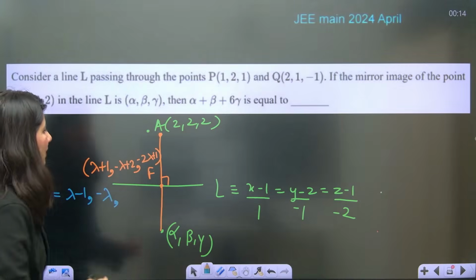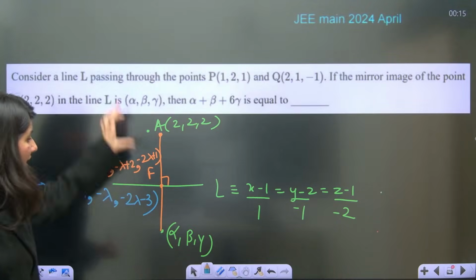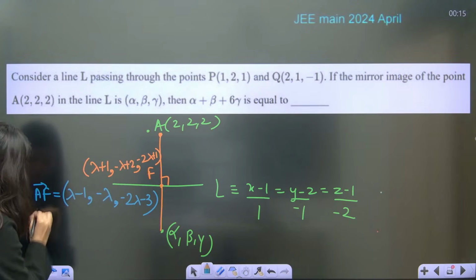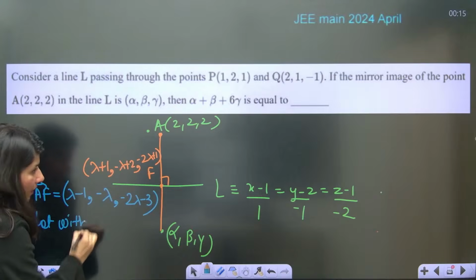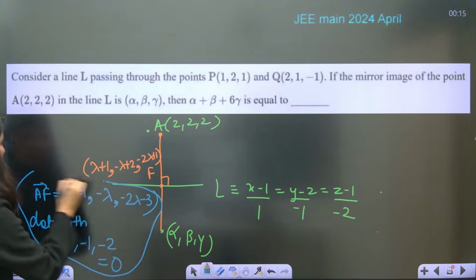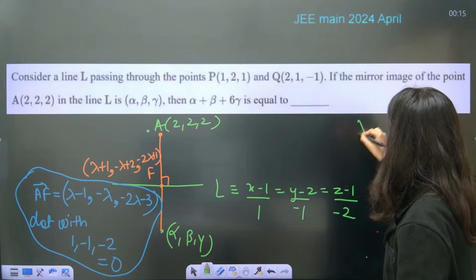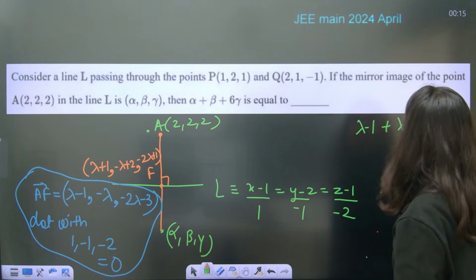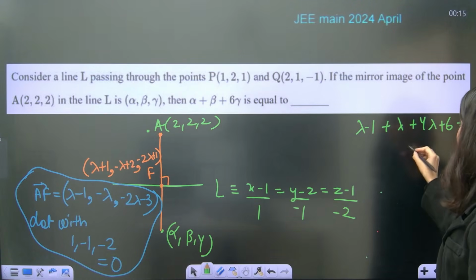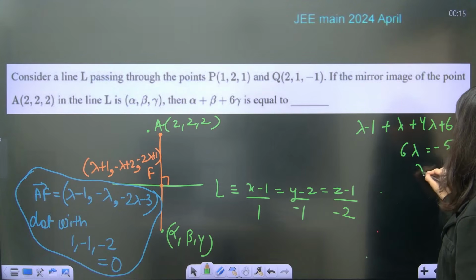This minus this will give you minus 2 lambda minus 3. AF vector. Now take dot product of AF vector with (1, minus 1, minus 2) and make it 0. So let's do it right away. You are going to get lambda minus 1 plus lambda plus 4 lambda plus 6 is equal to 0. So 6 lambda is equal to minus 5. Lambda is coming out as